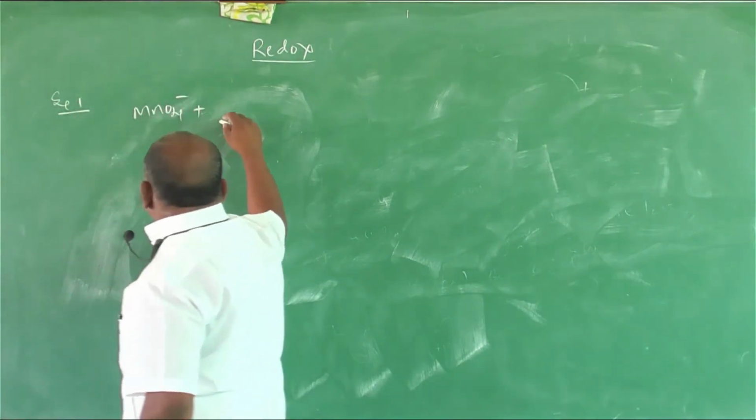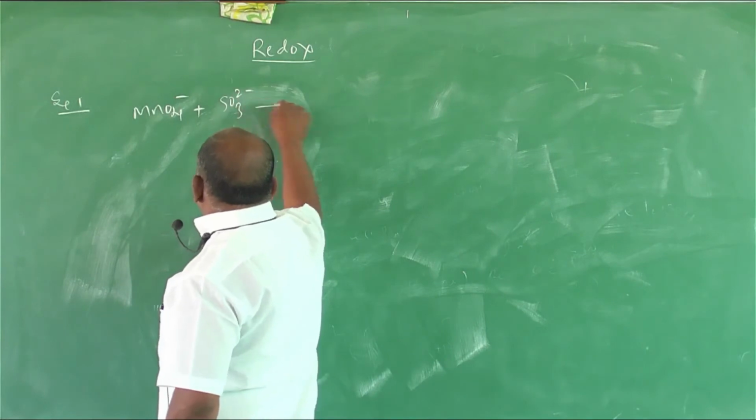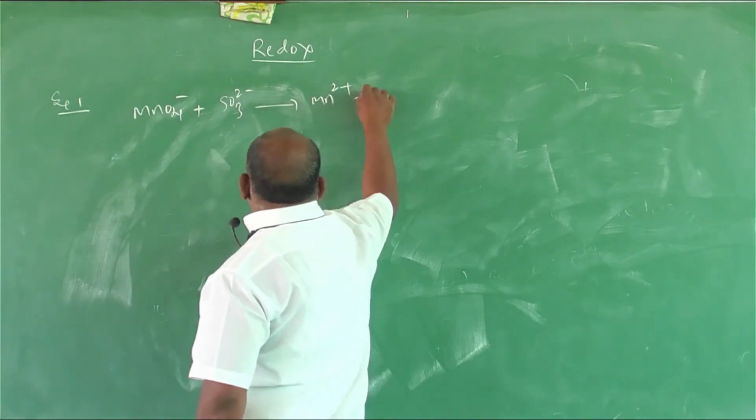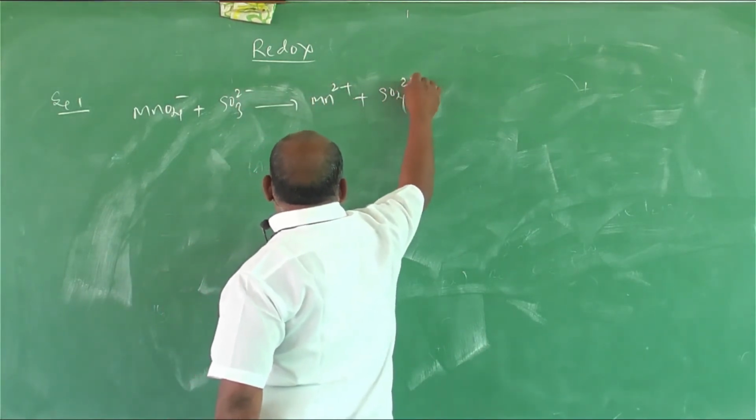MnO4 minus plus SO3 2 minus gives rise to Mn2 plus plus SO4 2 minus.